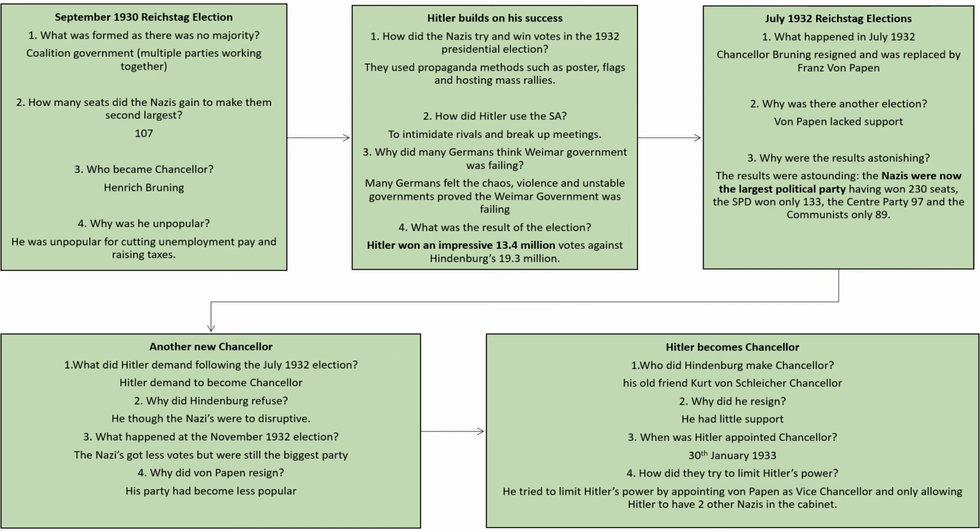The plan was that von Papen and Hindenburg worked together to limit Hitler's power. So in the cabinet, which is the group of politicians that lead the country and make decisions, Hitler was only allowed two other Nazis, and he would have to have von Papen as his vice-chancellor. So Hindenburg and von Papen were looking to use Hitler's popularity to be able to do what they wanted to do, and they tried to keep Hitler as weak as possible.